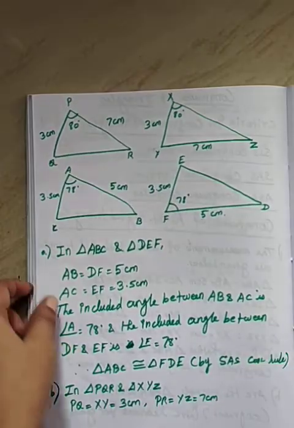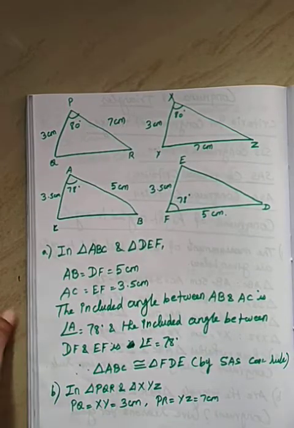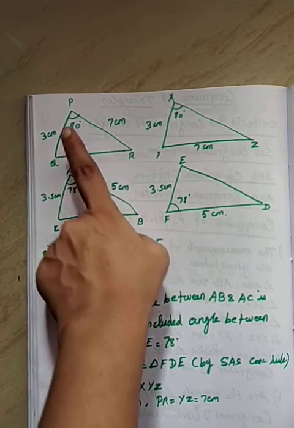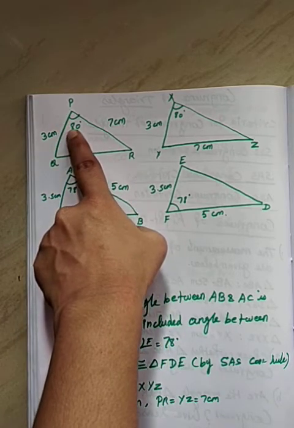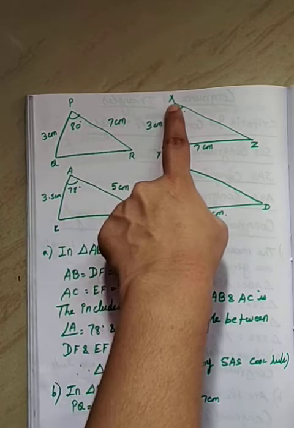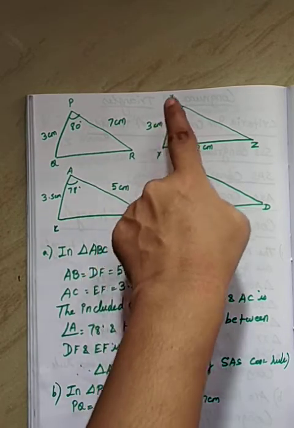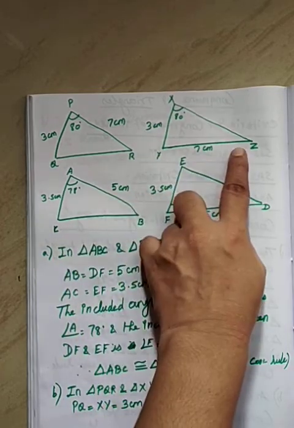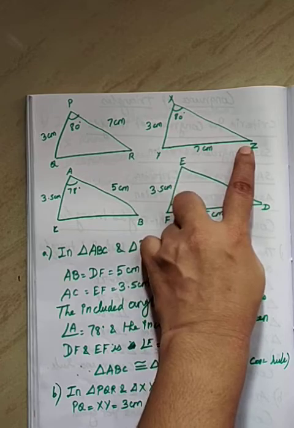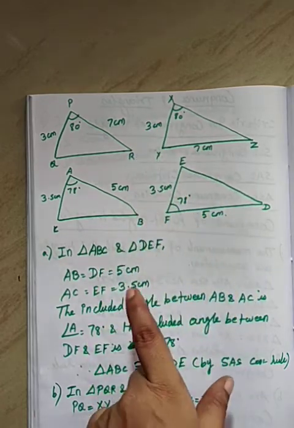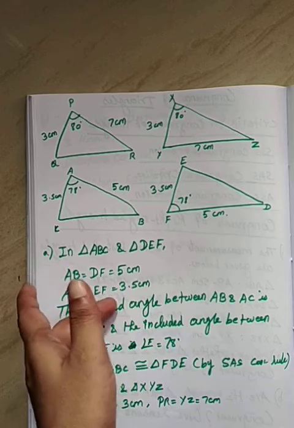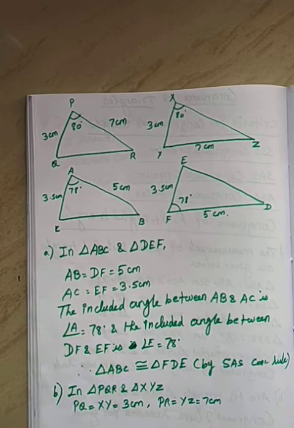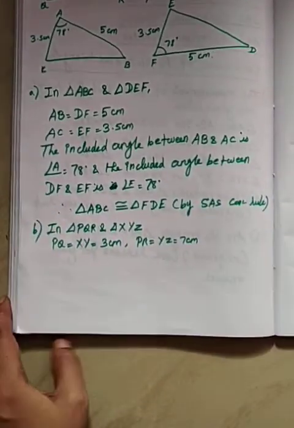Okay. See next. The included angle between PQ and PR is angle P equal to 80 degree. Okay. The included angle between XY and YZ is angle Y. The measurement of angle Y is not given. So we cannot say whether the triangles are congruent or not. Clear?